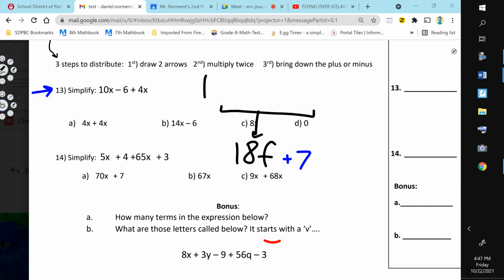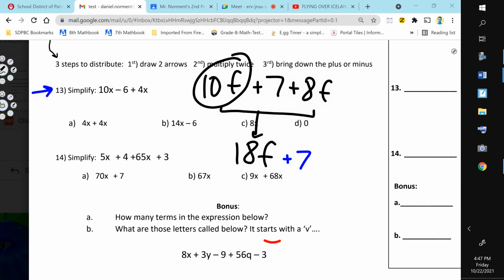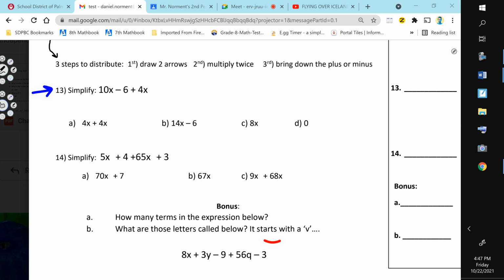So here was the problem again. What I did was I combined this term and I added 8f to get 18f, and I don't do anything with the plus 7 except I just bring it down. What I did for that is what you do for number 13. You just got to be careful how you do it. But it's the same concept. Conceptually, it's the same thing.